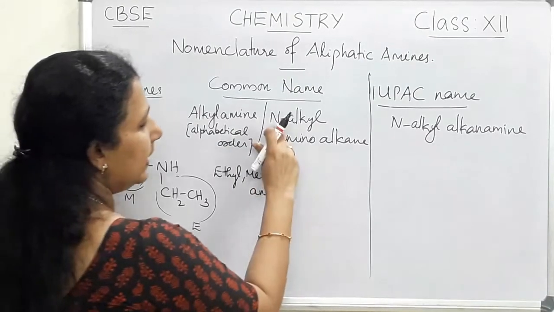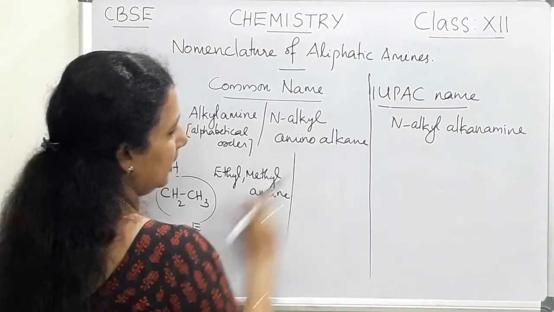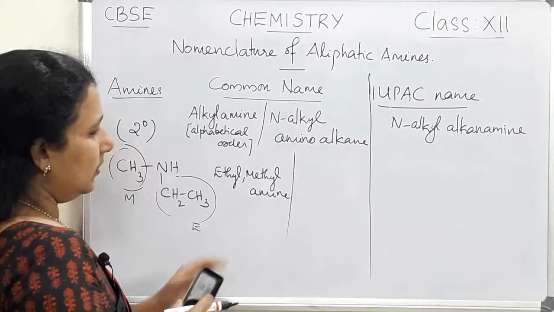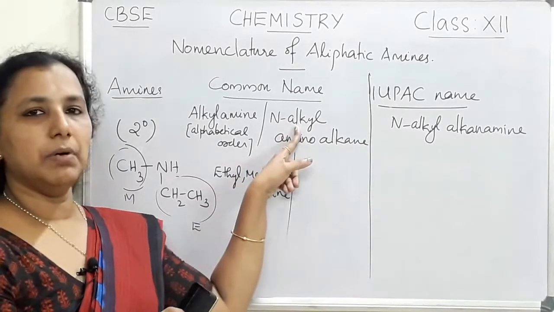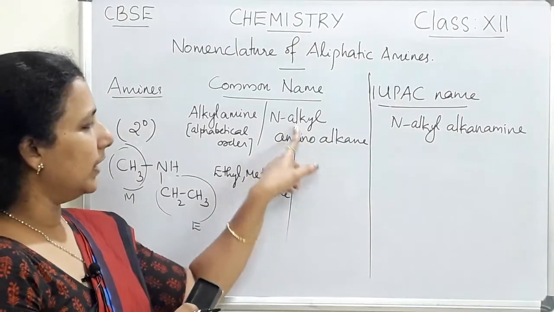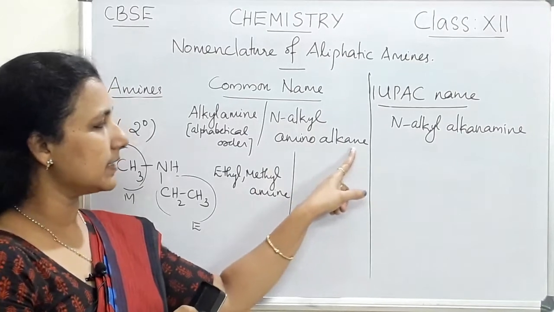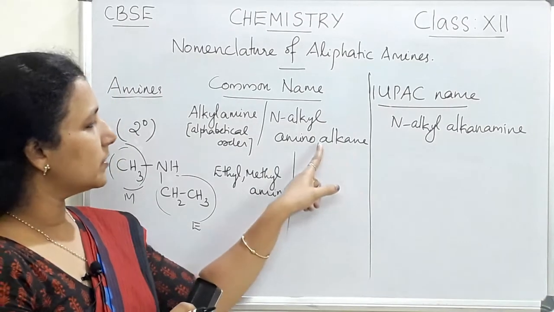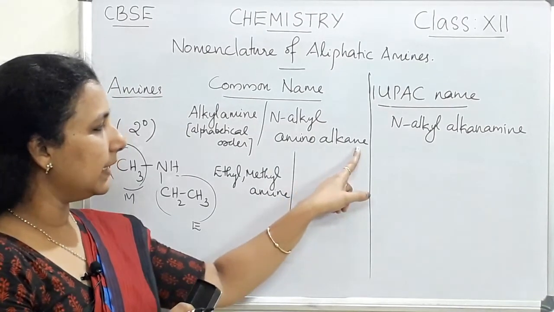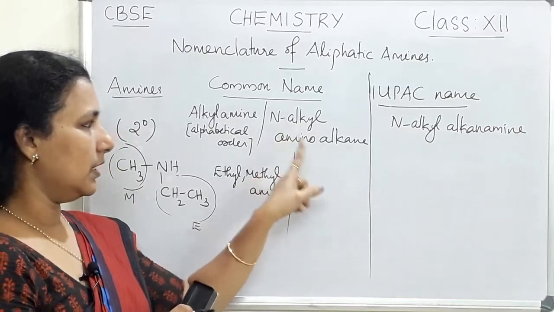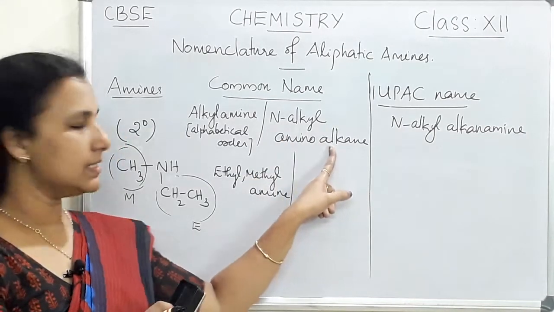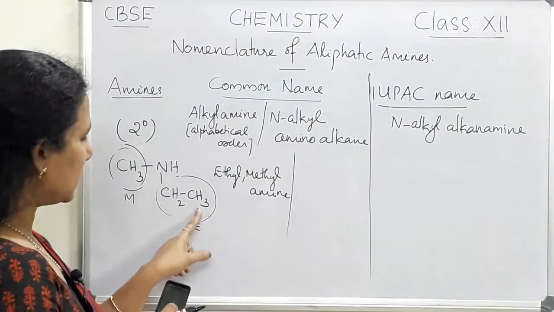Next one is N-alkyl aminoalkane. Here the N-alkyl part is considered as a substituent, and the alkane is considered as the parent chain. So first of all we have to find the parent chain and the substituent. In order to find the parent chain, we have to consider the longest chain.